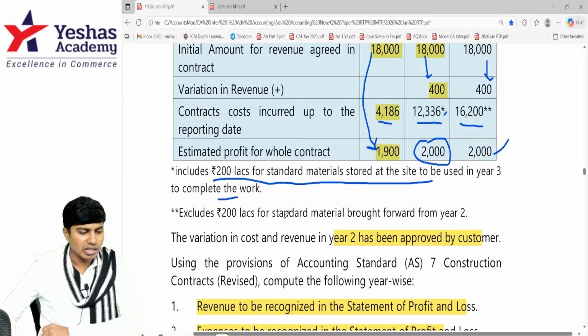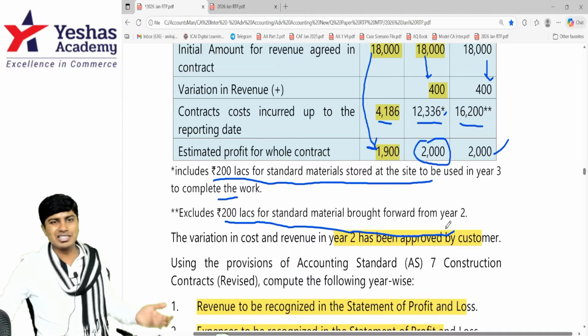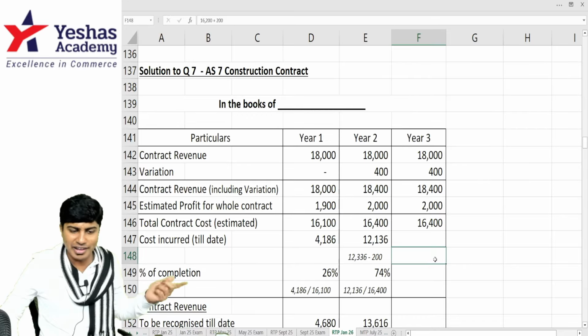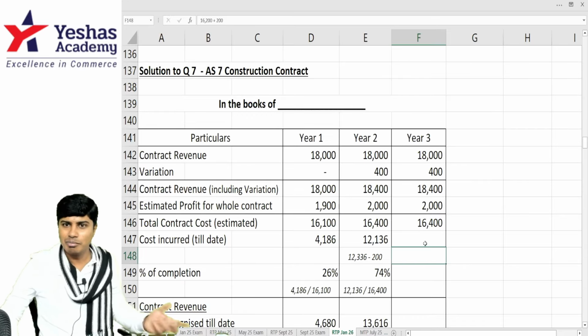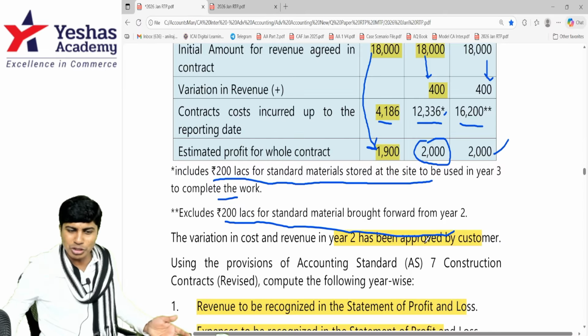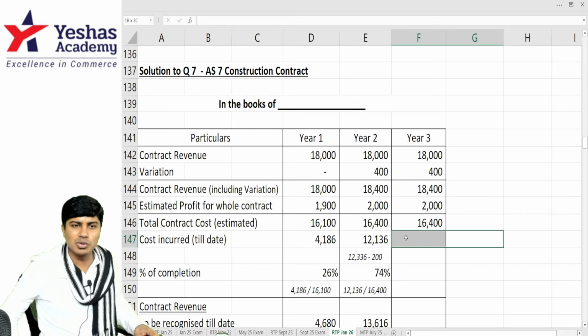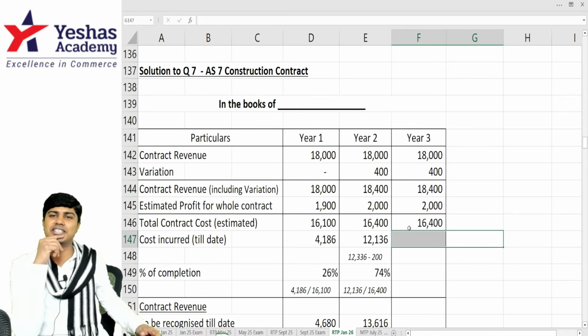They've given 2 stars: it excludes 200 lakhs of standard material which was bought in year 2. This is supposed to be included, no? We will add it. Actually, it should have been already included so that we should not add, but we are adding. Mentally, you should also know the total cost of the contract is 16,400. If you read 16,200 here, it will become less than 100% complete.